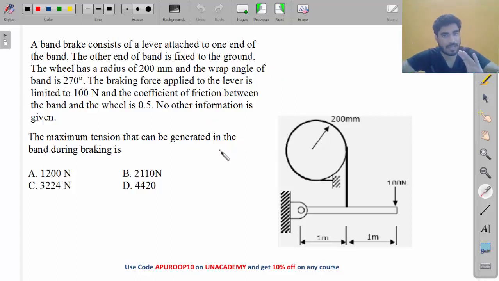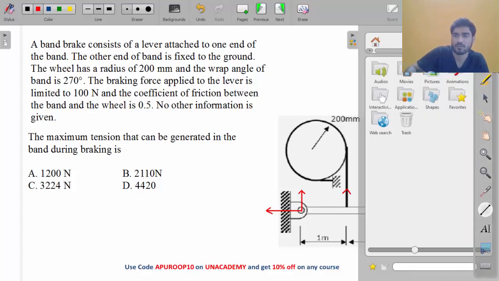Now in this question, my friend, we don't know the rotation, whether it is clockwise or anti-clockwise. So you need to assume both conditions and find the maximum value of T1. First of all, draw the free body diagram of the lever. The lever will be subjected to reaction at the hinge, and there will be tension in the band also.